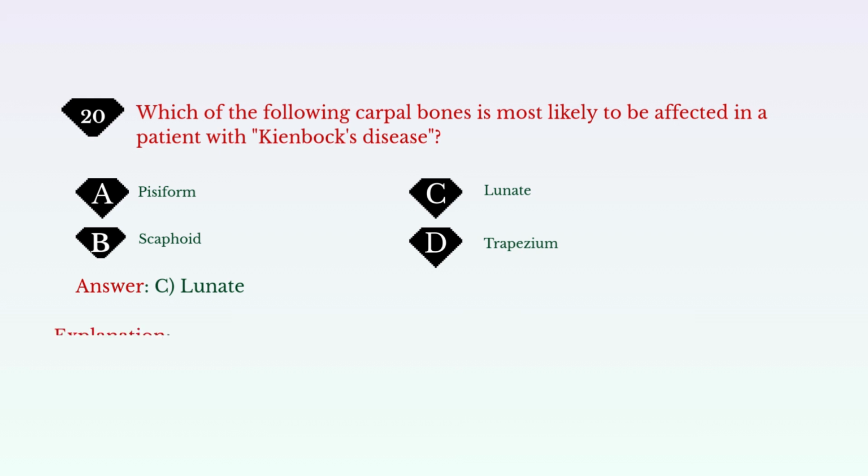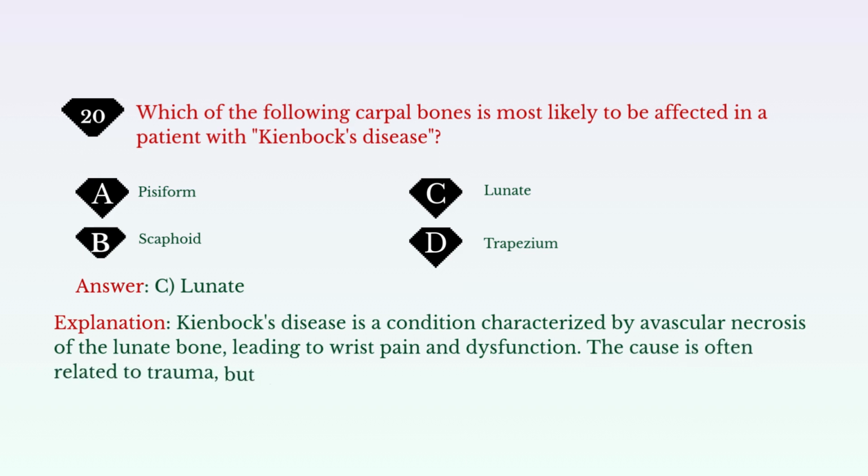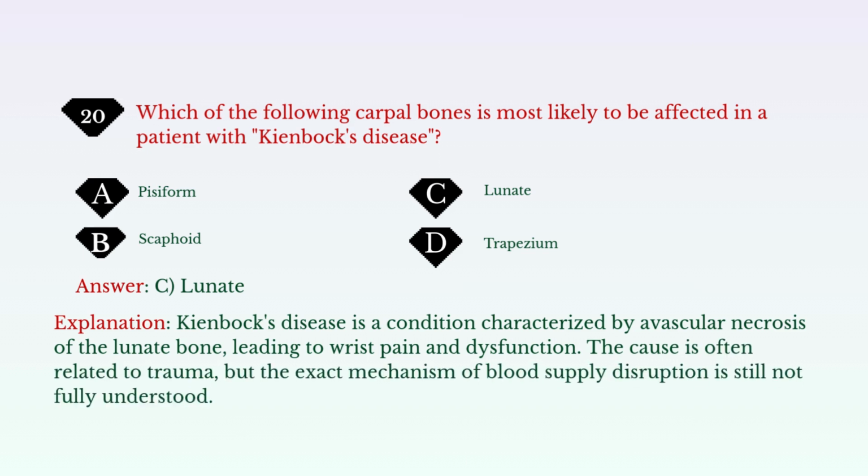Explanation: Kienbock's disease is a condition characterized by avascular necrosis of the lunate bone, leading to wrist pain and dysfunction. The cause is often related to trauma, but the exact mechanism of blood supply disruption is still not fully understood.